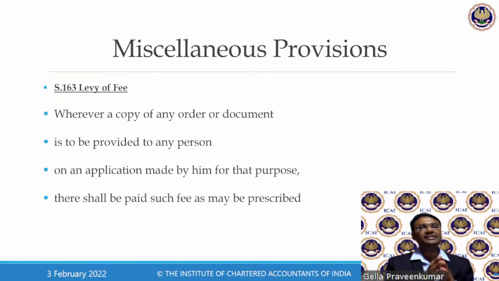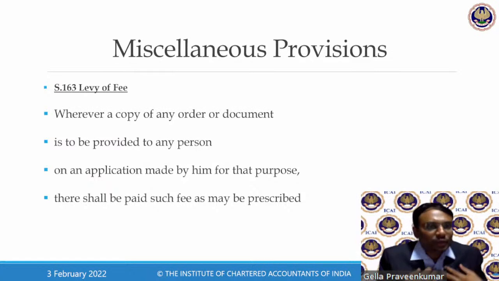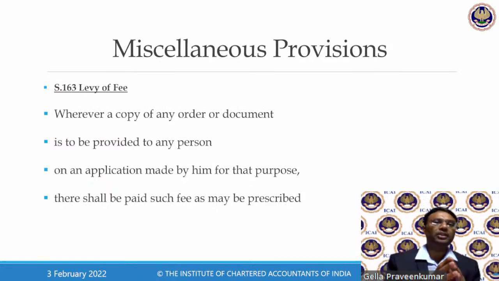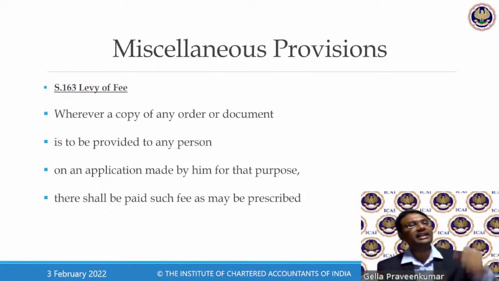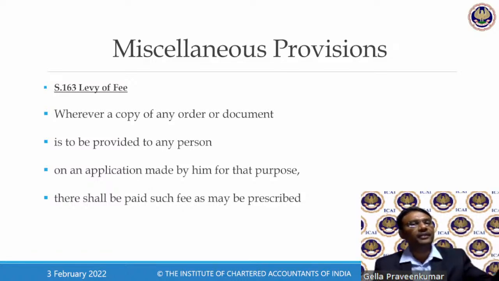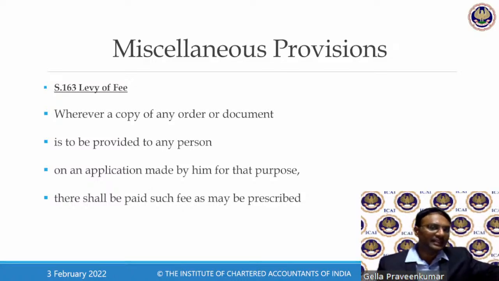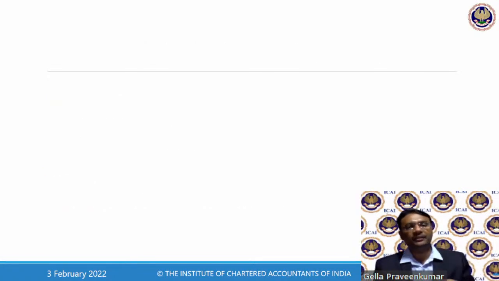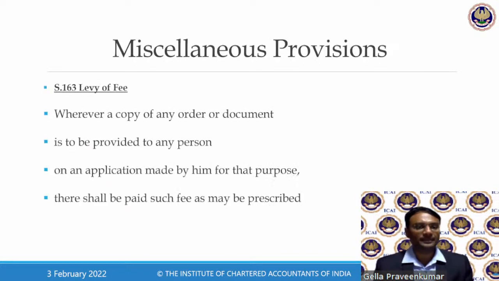At times it so happens that at the assessee end, the employee changes. The person who handles the case does change. So when the matter comes for hearing, when I go for hearing, I don't have the appeal copy. I don't have the submissions copy. Under section 163, I pay a nominal fee to take the copy of the entire records which are available with the GST authority concerned. So section 163 says that wherever a document, a copy of an order or a document is available with the officer, by paying some amount, I can take a copy of those documents for me to act upon.